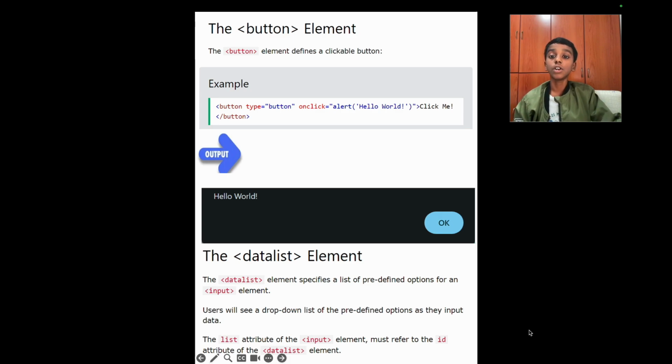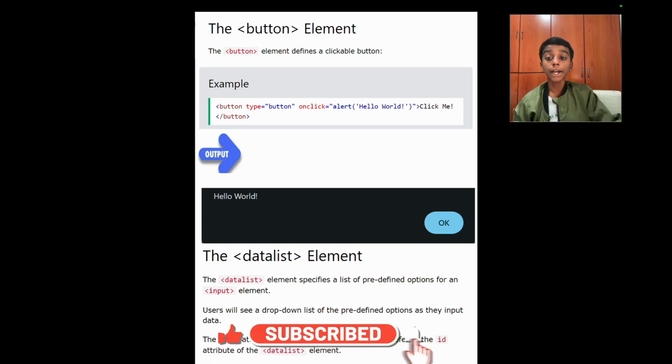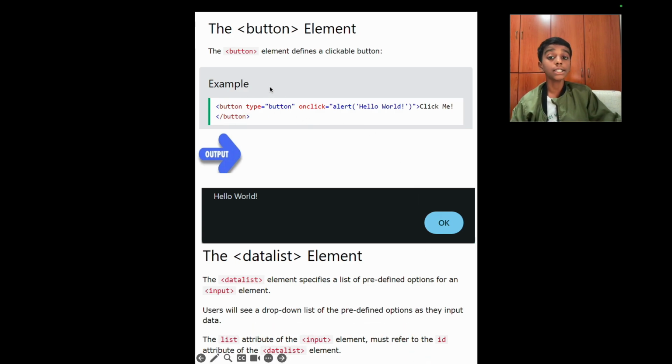Here we have the next one, which is the button element. The button element defines a clickable button. Here in our example, we have the button element which has the type of button, of course, to make it a button. And here we have the onclick of alert. That means, as you can see here in our output, an alert box will come, and then you open the